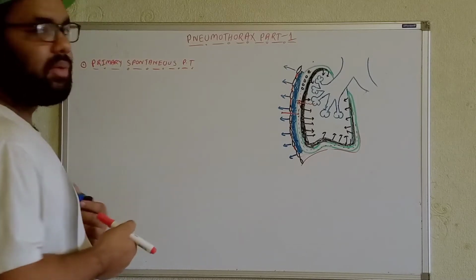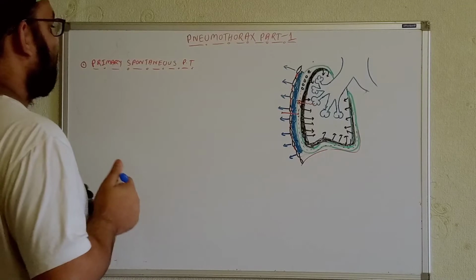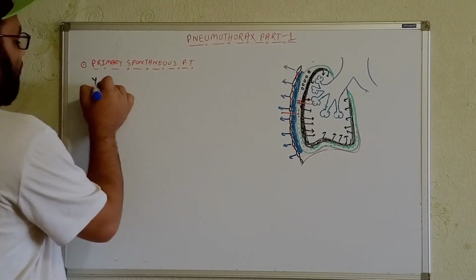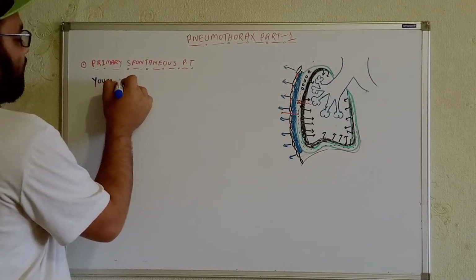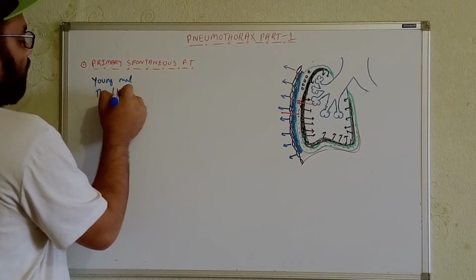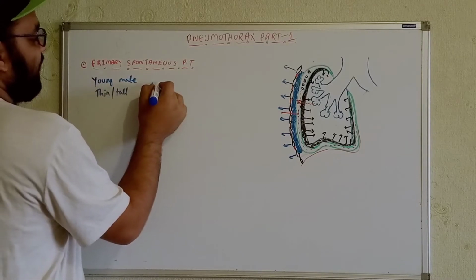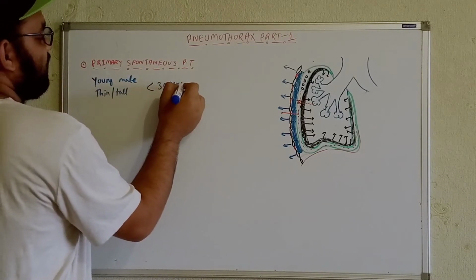We can see the development of primary spontaneous pneumothorax in young males, young, thin and tall males. Definitely, usually less than 30 years of age. In case of less than 30 years, okay.